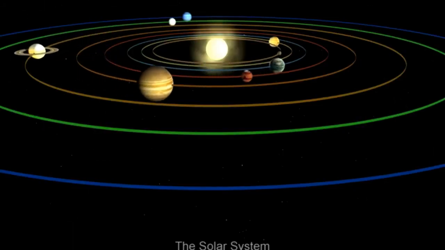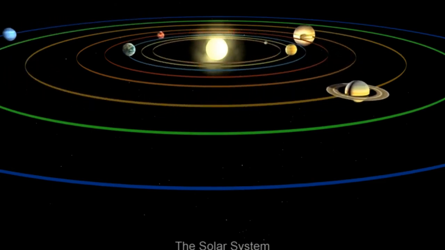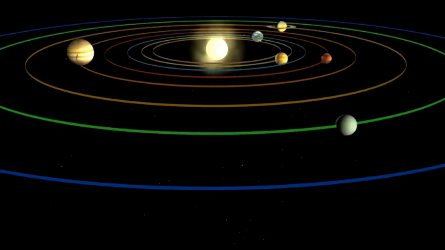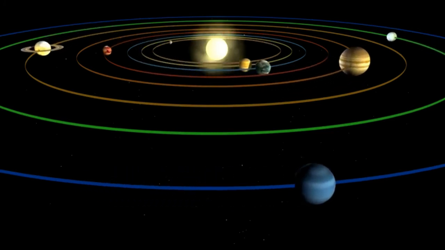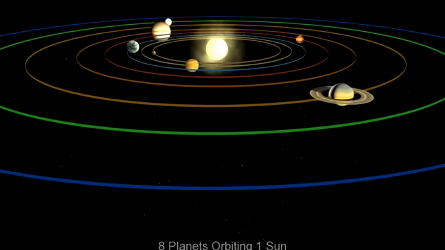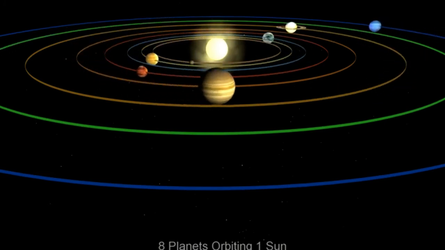Importance of the universal law of gravitation. All the planets revolve around the Sun due to the gravitational force between the Sun and the planets. The force required by a planet to move around the Sun in a circular path is known as centripetal force. It is provided by the gravitational force of attraction between the planets and the Sun.